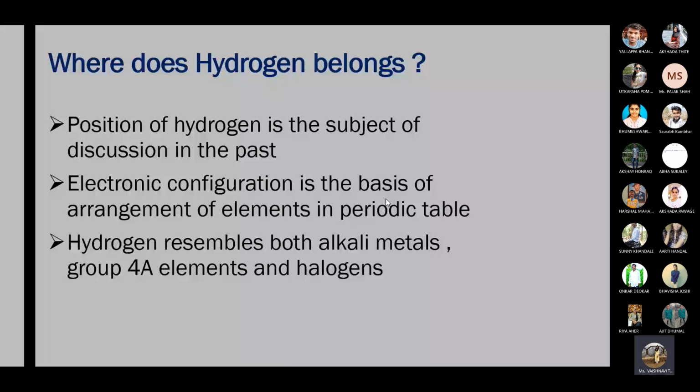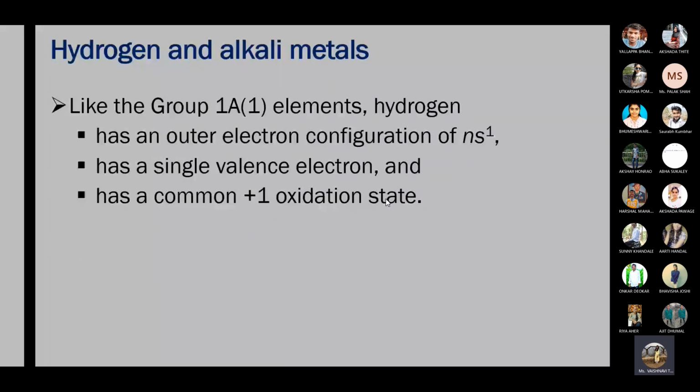Here it is explained in detail. Like the group 1A elements, hydrogen has electronic configuration 1s1, and the group 1A elements also have valence shell electronic configuration ns1. It has a single valence electron, and it has a common oxidation state +1.